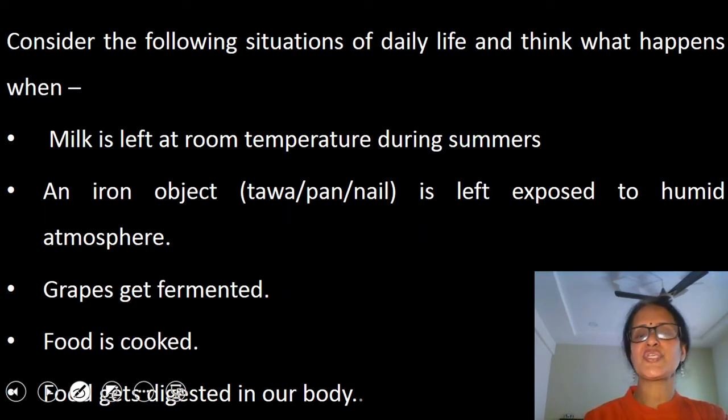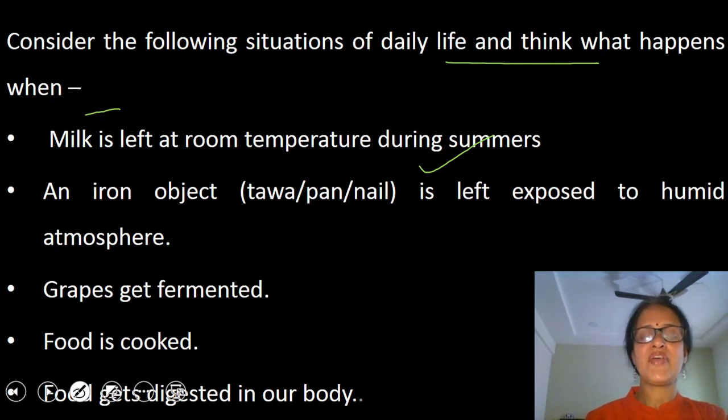Consider the following situations of daily life and think what happens when milk is left at room temperature during summers. All of you must have seen that when milk is left at room temperature during summers, curdling of milk takes place. It means a new substance is formed and the change is irreversible.